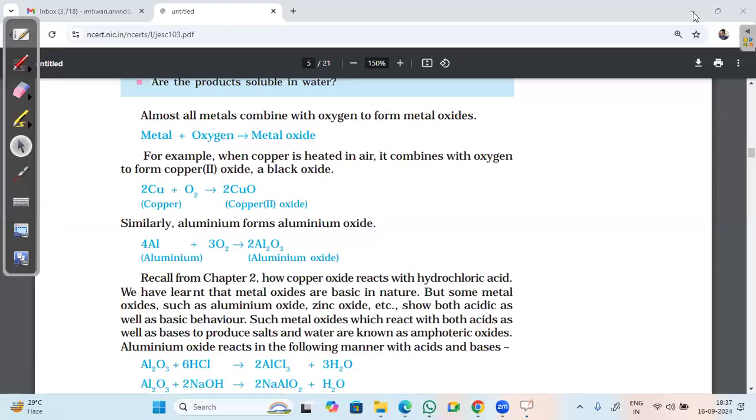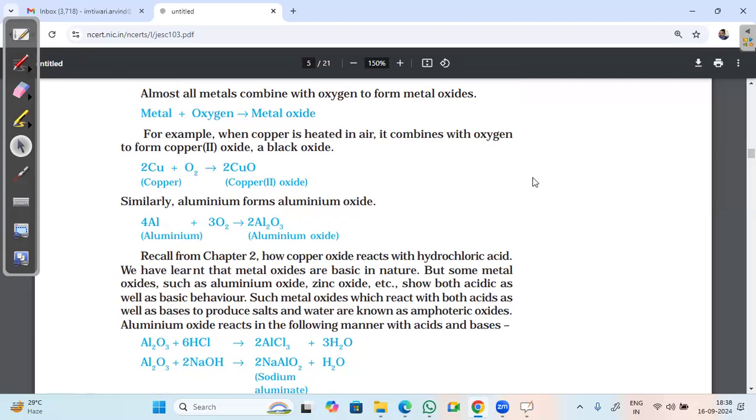Siddhisri, okay. Can you tell two amphoteric oxides?